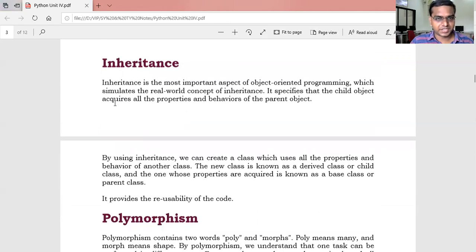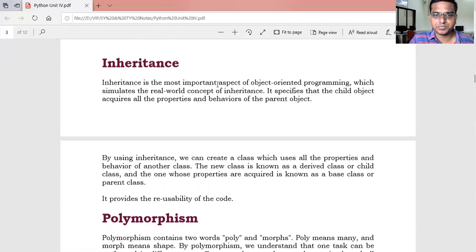So what is meant by inheritance? Inheritance is accessing the properties of another class. The reusability of data concept is implemented using inheritance. It can acquire the properties of another class. Let's see how it is defined.